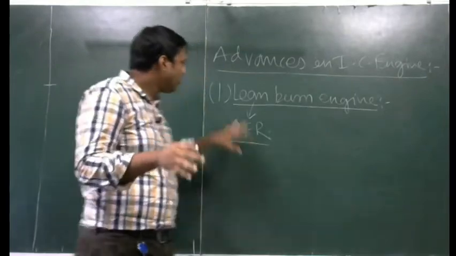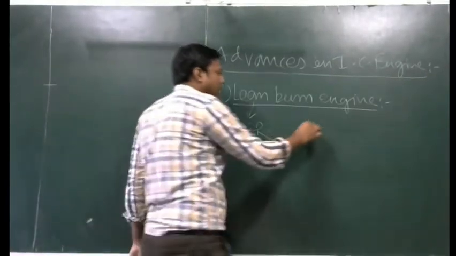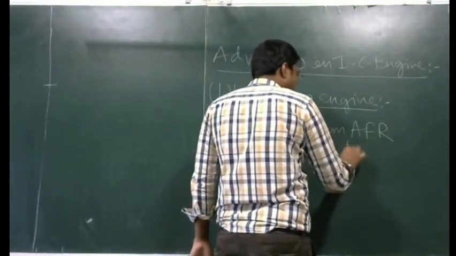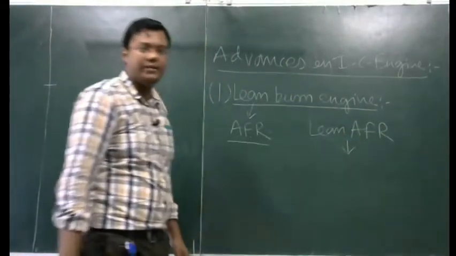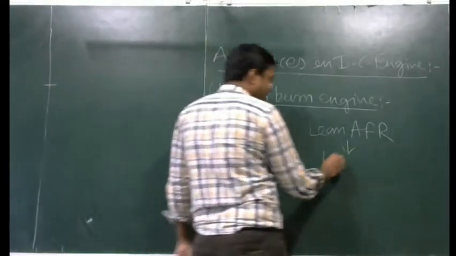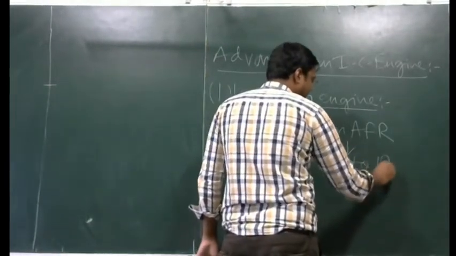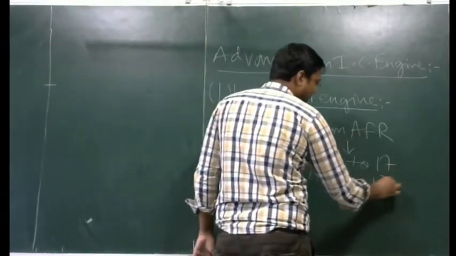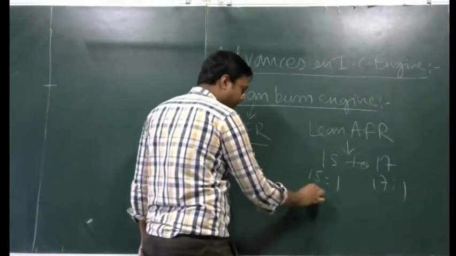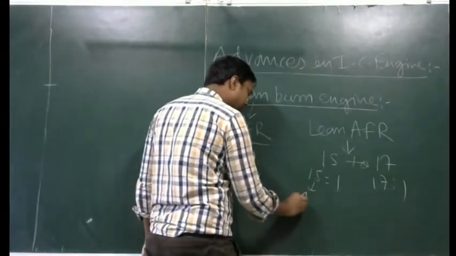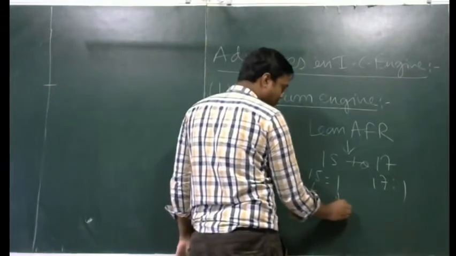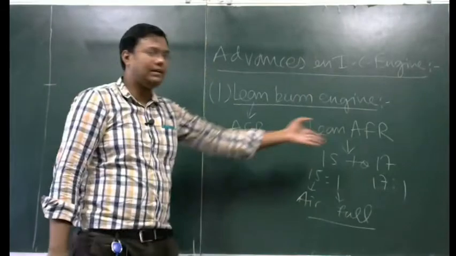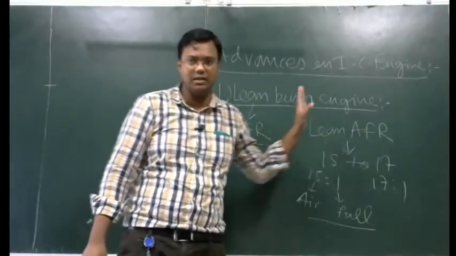What we have studied about lean air fuel mixture is that its value varies from 15 to 17. 15 to 17 means 15 is to 1 and 17 is to 1, where 15 is the amount of air, sorry, 17 or 15 is the amount of air, and 1 is the amount of fuel. So this is the ratio of lean air fuel mixture, which varies from 15 to 17. We studied that in the previous classes.